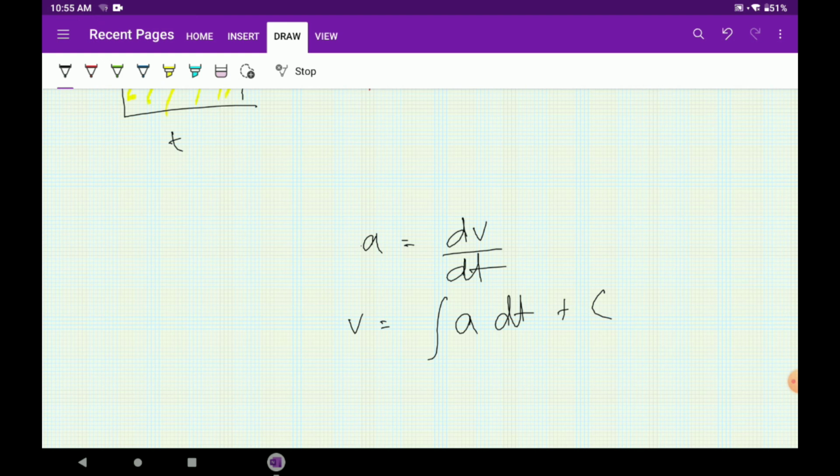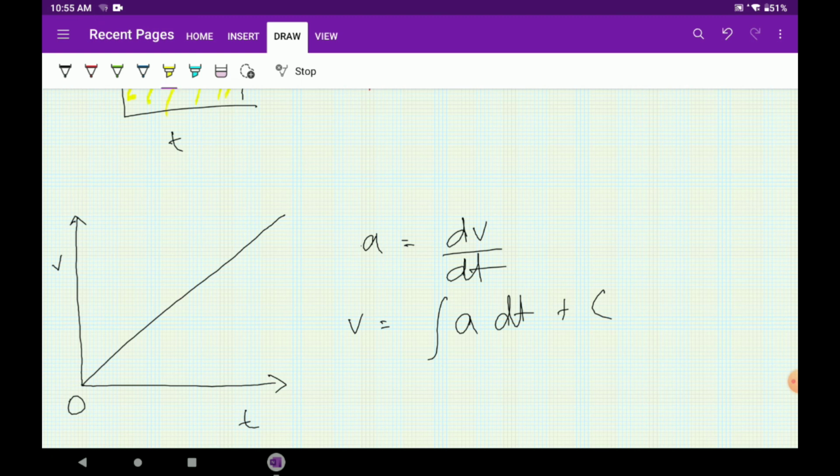Now at any point of time, let's take a simple graph for you to understand. This is v, this is t, this is the 0 of the graph. Okay, so let this graph be like this, and this is the area under the graph. This area under the graph will form the displacement.